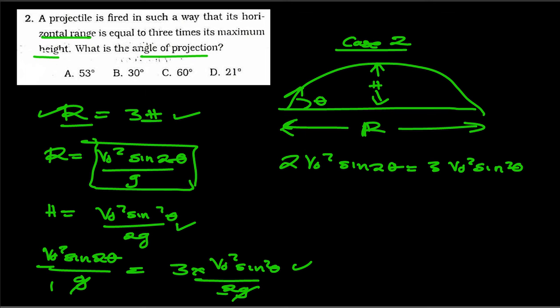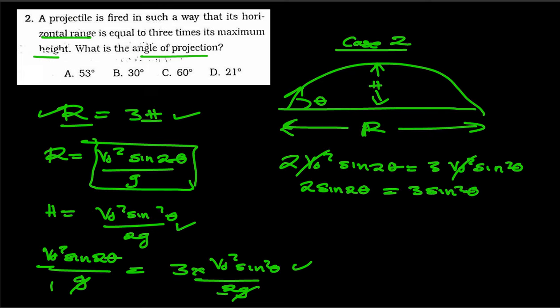You can also see that V initial squared is everywhere, so we can cancel this out. We remain with 2 sine 2 theta is equal to 3 sine squared theta.